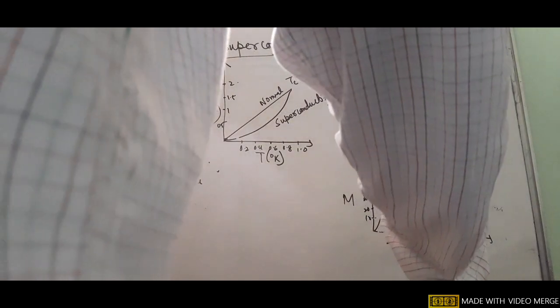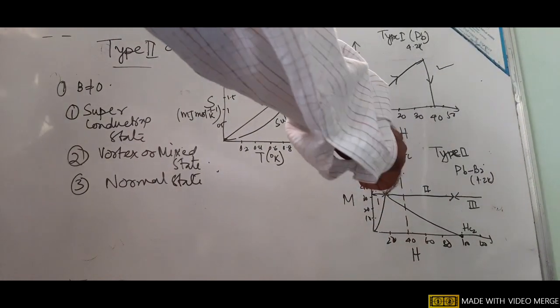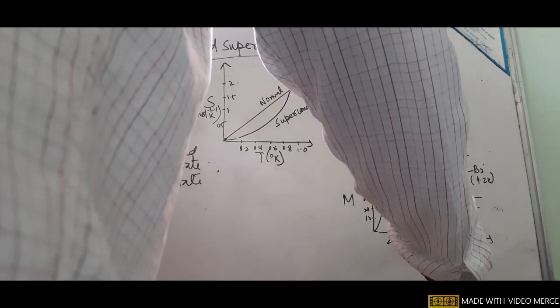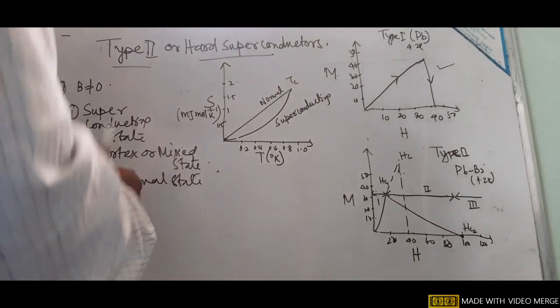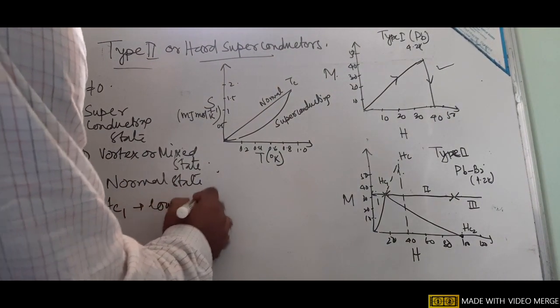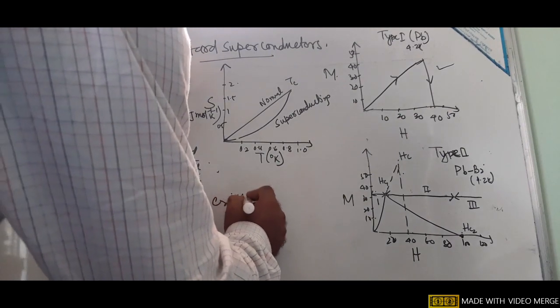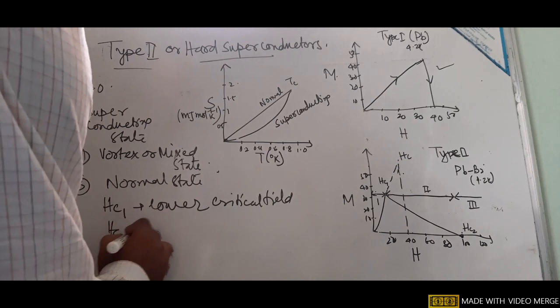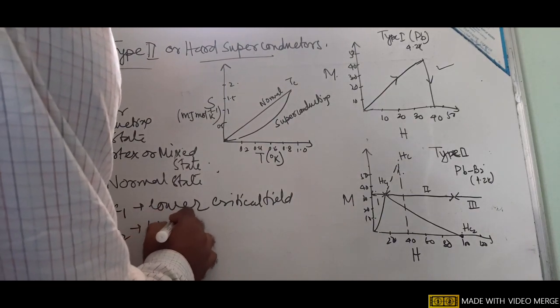The fields HC1 and HC2 are called the lower and the upper critical field. HC1 is the lower critical field and HC2 the upper critical field.